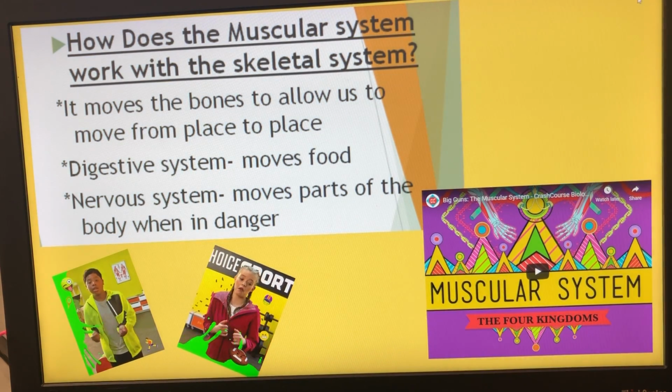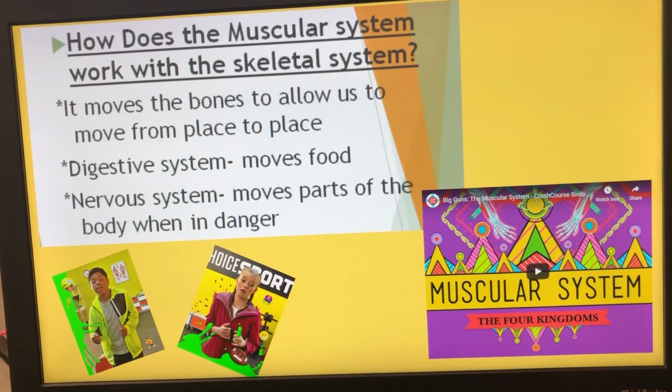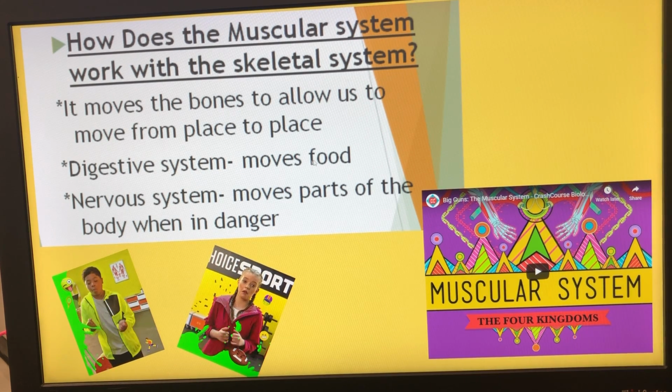So how does the muscular system work with other body systems? Okay, so with the skeletal system, the muscular system allows us to move from place to place. The muscles pull on those bones and we move from place to place. We see movement in our body. The muscular system works with the digestive system because it helps move food through our digestive tract.